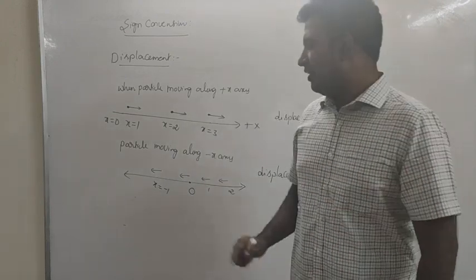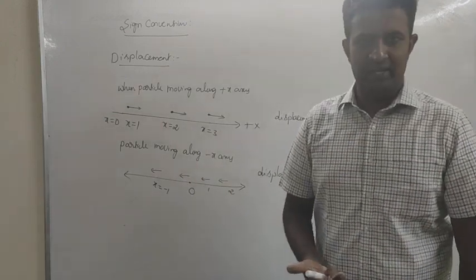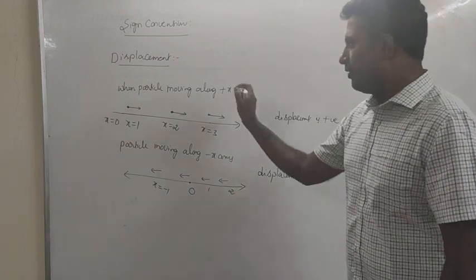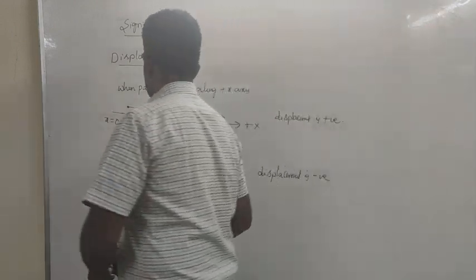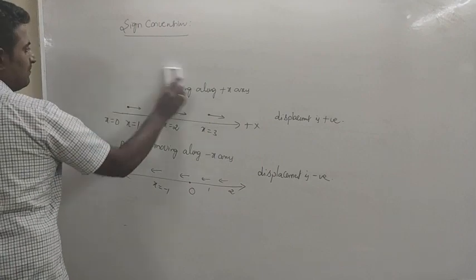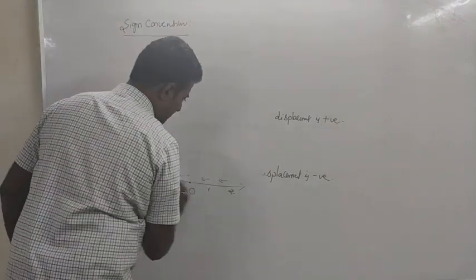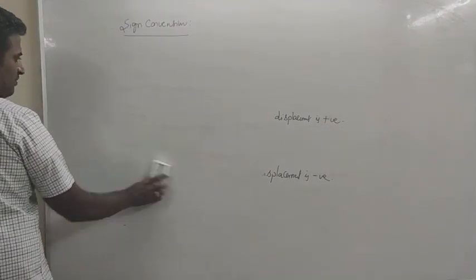So in case of one-dimensional motion, if the particle is moving along positive x-axis, displacement will be positive. If the particle is moving along negative x-axis, displacement will be negative. Isn't it? You remember this sign convention. What about the sign convention for velocity? The same.